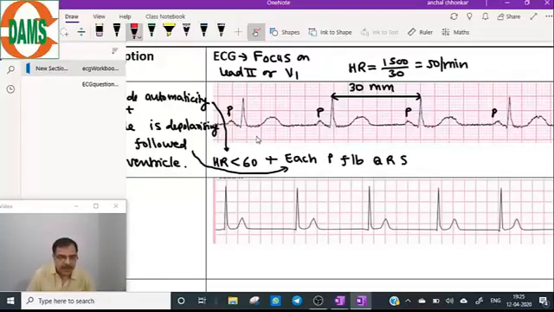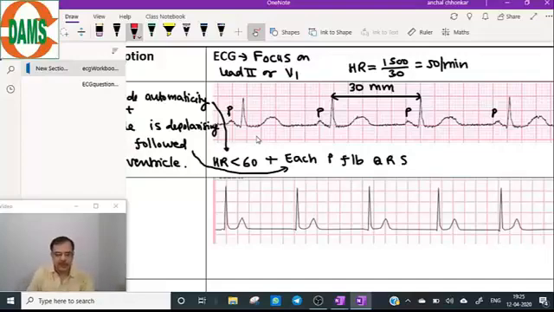Why V1? Because in an arrhythmia we have to see the P wave also, besides the QRS complex. The P wave is best seen in the vertical plane in lead 2 and the horizontal plane in V1. That also we have discussed earlier.